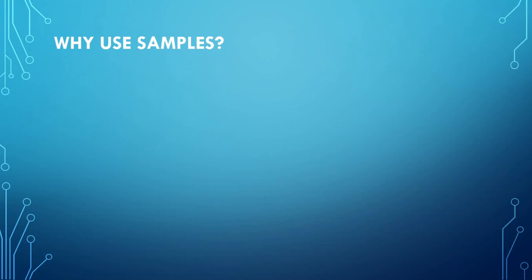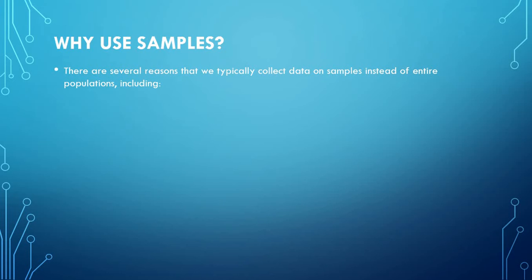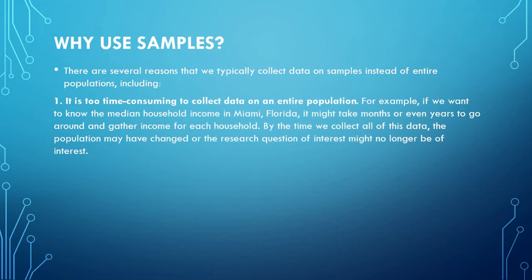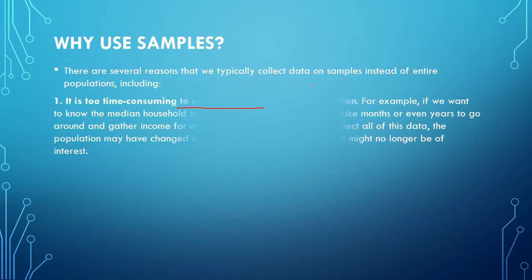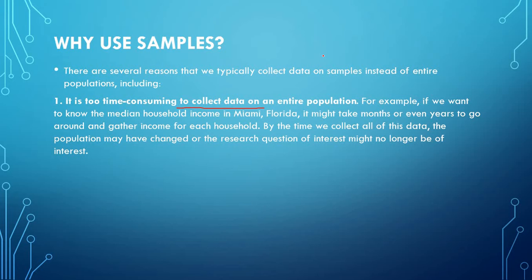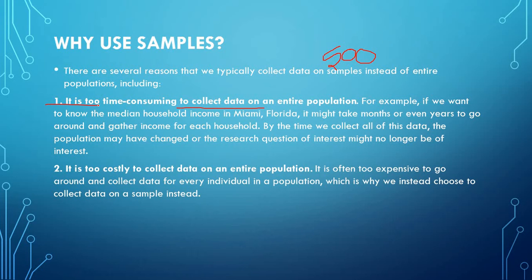Why do we use a sample? We already have the population, but why do we need a sample? Because it is time consuming. There are several reasons that we typically collect data on a sample instead of the entire population. First, it is time consuming to collect data. In this example I would need to collect 5,000 households, which will take some months, but for 2,000 a single person can collect within 1 week. That's why a sample is less time consuming, and it is not so expensive also.